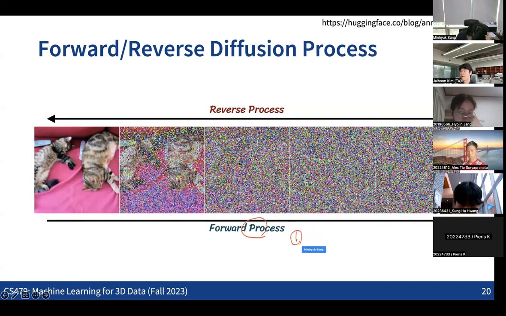And the second question is: given the procedure of the forward transition, how can we also predict the reverse transition that can recover the data distribution from the unit Gaussian? So these are the two main questions, right? So let's get into the first question.